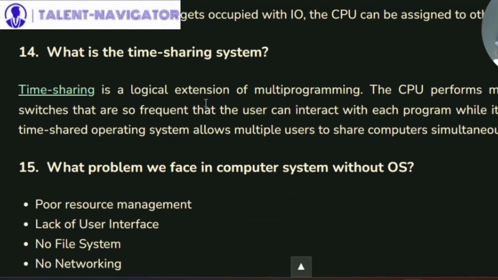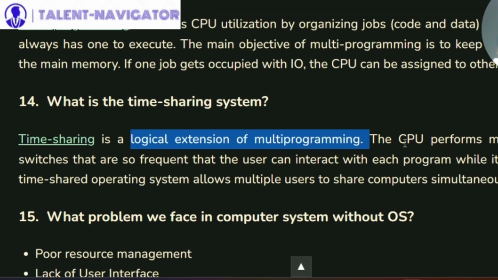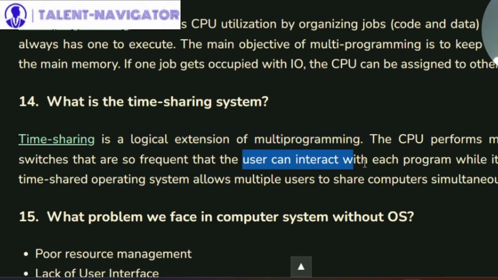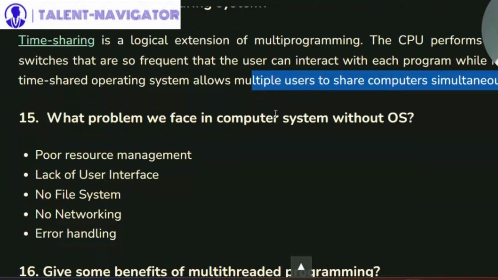Right. Time sharing system is a logical extension of multi-programming. CPU performs many tasks by switches that are so frequent that user can interact with each program while it's running. A time-shared operating system allows multiple users to share computers simultaneously.